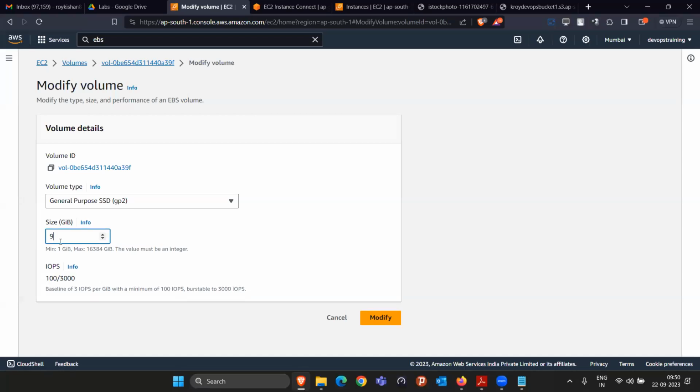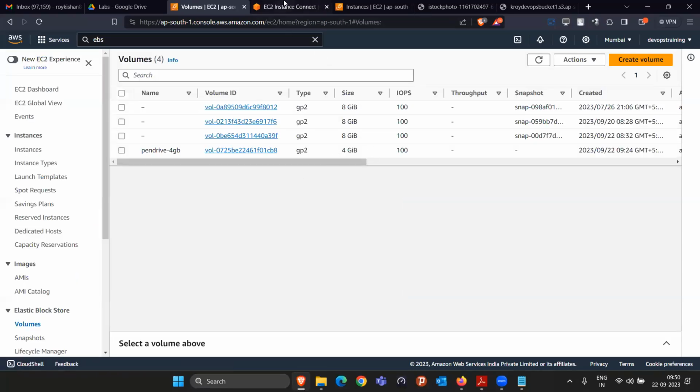So I can take the 9 GB. That will be fine. Then what will happen is 8 GB is already allocated and 1 GB will be an extra volume. That we can format and add it. So that is one thing that you can do.